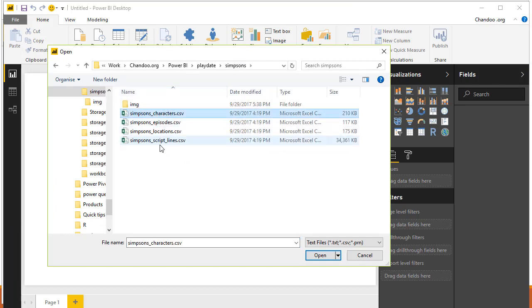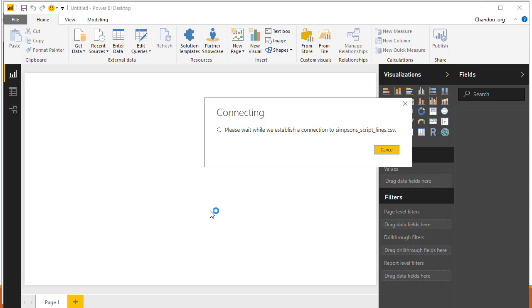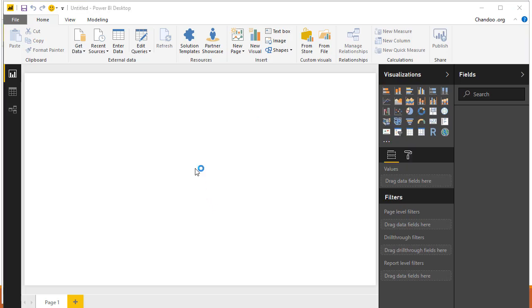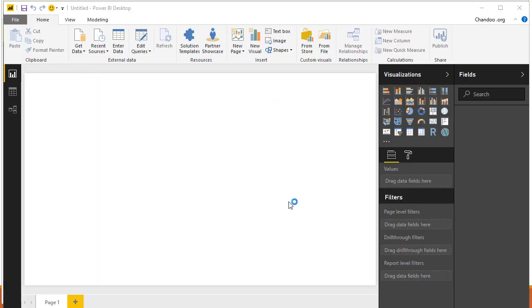We can't multi-select, and we can't use the folder option either, because what happens with folder is it tries to combine all these 4 files into one query. So let's go ahead and bring them one at a time. I'll show you. For one file the process is the same. You go and bring this, and that's the data. We will just quickly edit this to understand what is in there.